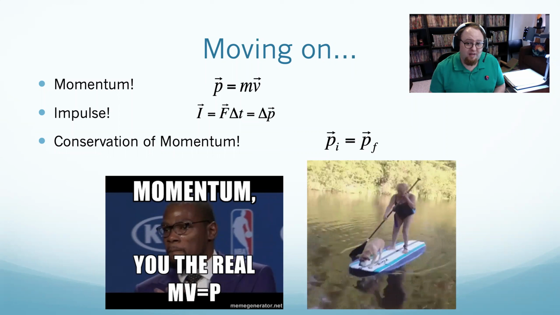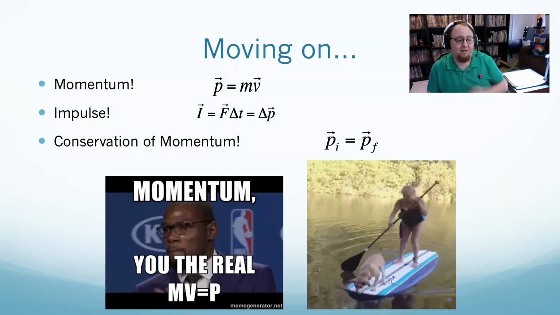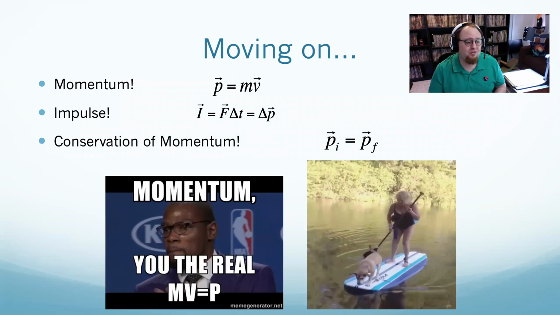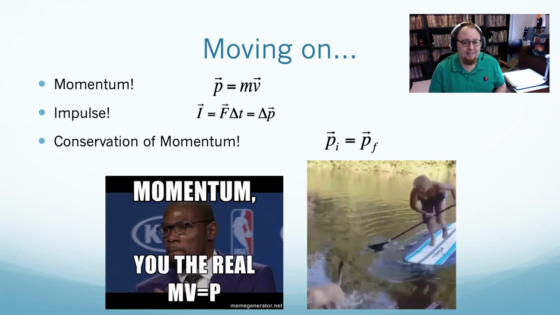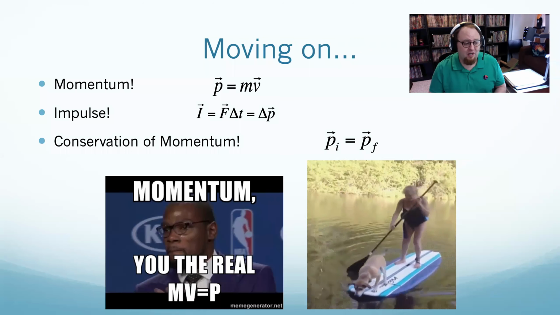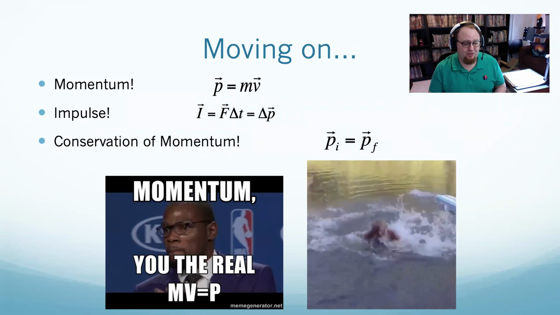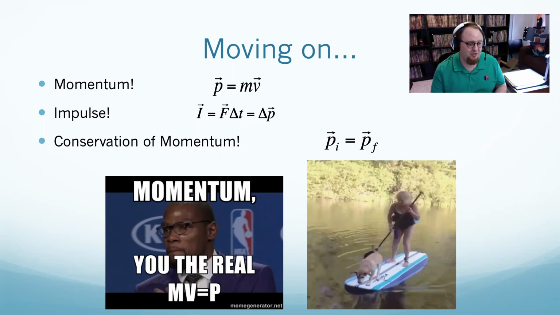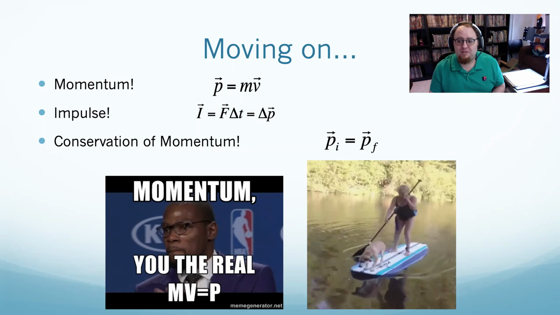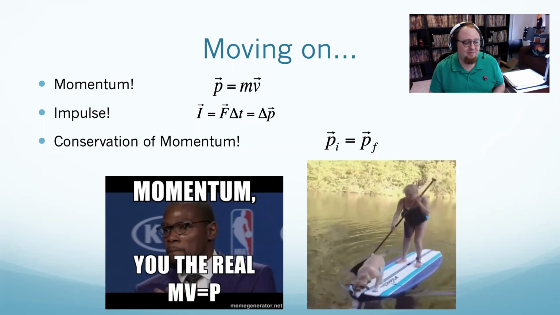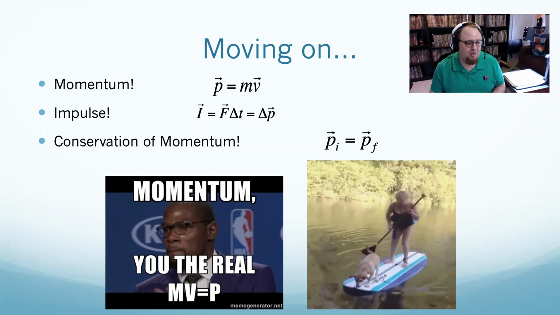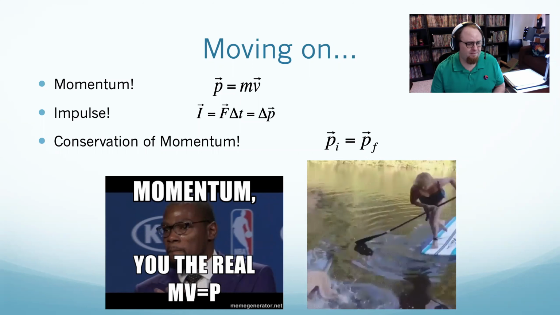Honestly, I kind of already covered all the equations for Chapter 6. Conservation of momentum is p equals mv, or p initial equals p final. You just got to keep track that v, and therefore p, is a vector. That doesn't mean I don't have a full day of class planned. I still do. It's just going to be a few example problems and me showing how this can become complicated. So, any questions before I start up?